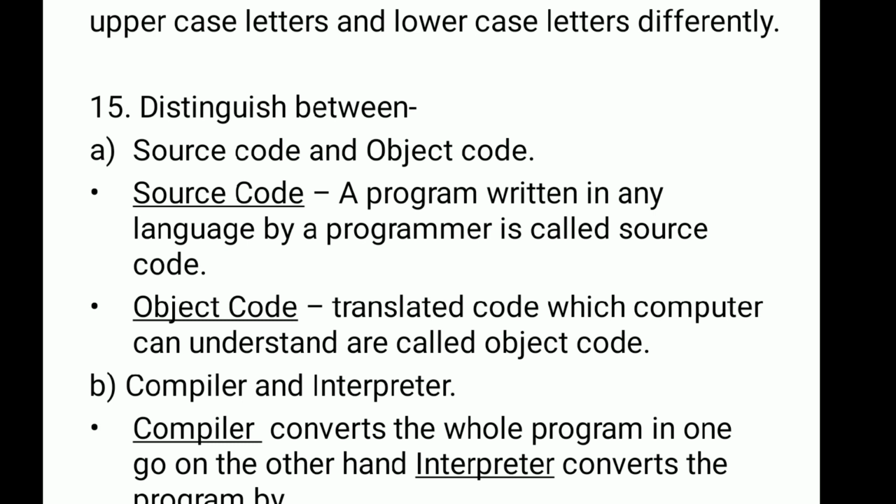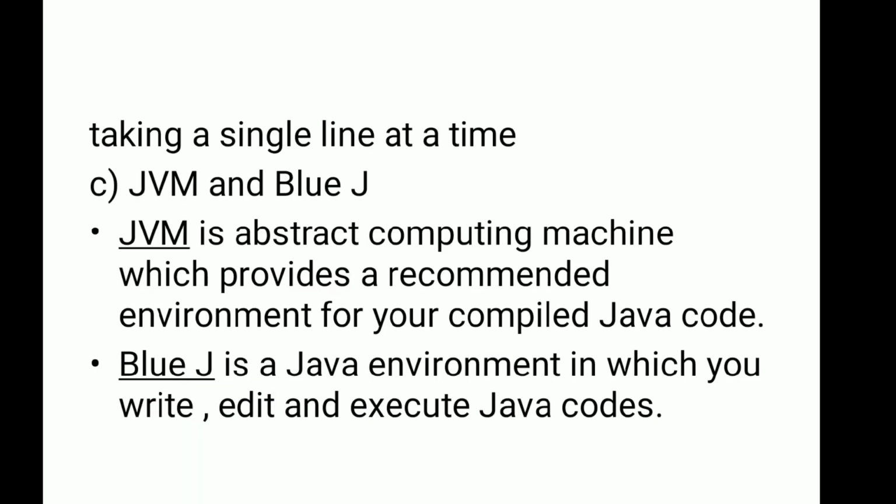15th question and the last question, there you need to specify the difference between the terms. First term is source code and object code. In source code, you can write a program written in any language by a programmer is called source code. Object code is translated code which the computer can understand. Next is compiler and interpreter. Compiler converts the whole program in one go. On the other hand, interpreter converts the program by taking a single line at a time.